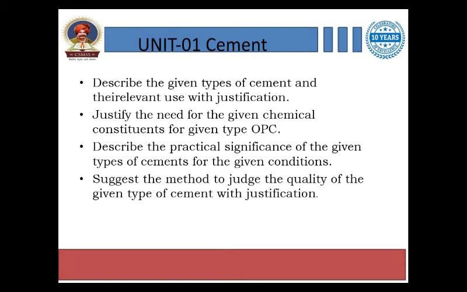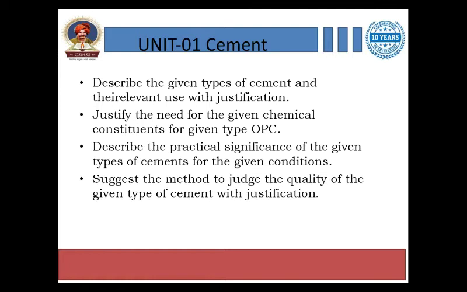Then we will come to unit 1 of the course. Unit 1 is all about cement. The points are: describe the given type of cement and their relevant use with justification. Justify the need for given chemical constituent for the given type of OPC. OPC means ordinary Portland cement. Describe the practical significance of the given type of cement for the given conditions.